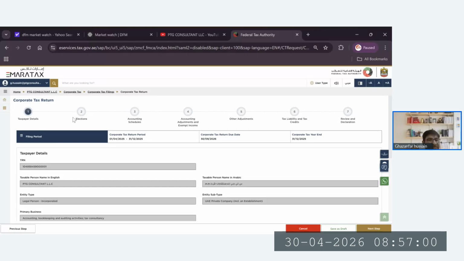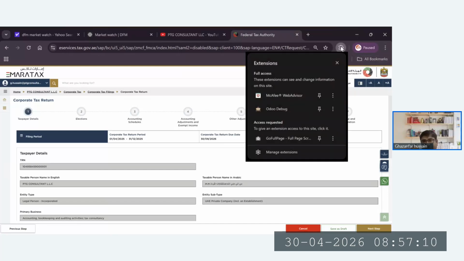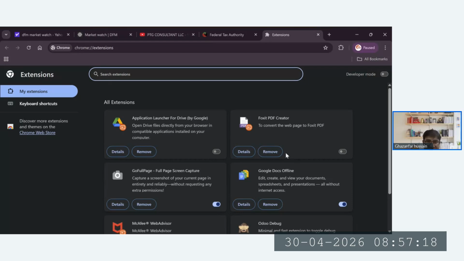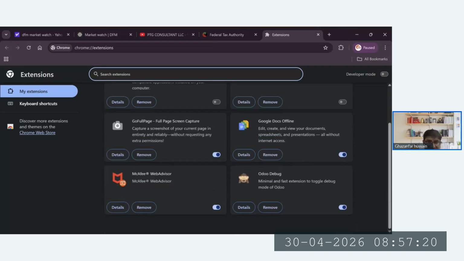This is the first activity that the FTA is requiring. Let me see if I can manage the extension page.